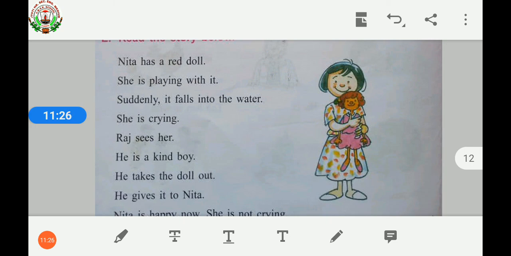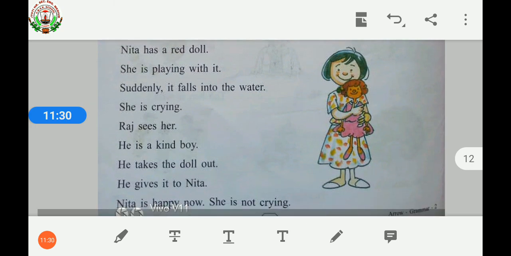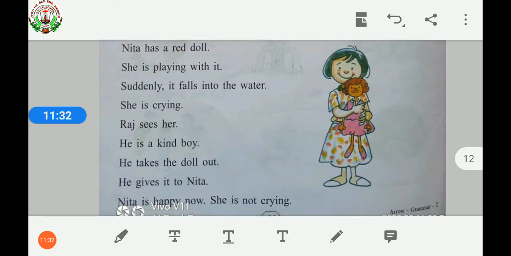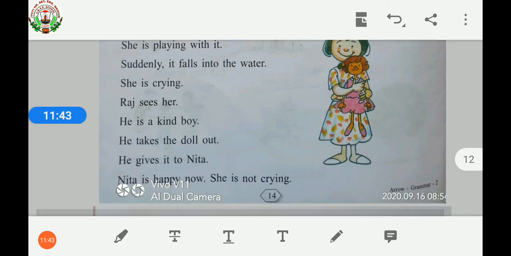Now, Neeta started crying because the doll fell into the water. Now, Raj is a boy and he sees her. He is a kind boy. He helped Neeta by taking the doll out and he gives the doll to Neeta. Now, Neeta is very happy. She is not crying because she has got her doll back.